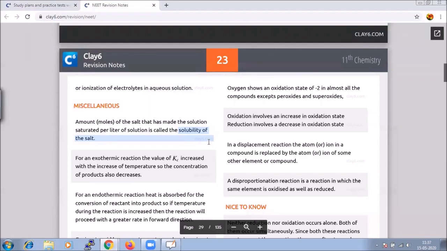So when we are saying the total amount of salt that has made the solution saturated, that is, it cannot dissolve further, which makes the solution saturated, we call it the solubility of the salt. And always remember, for any exothermic reaction, the value of Kc decreases with the increase of temperature. Hence, we could conclude that the concentration of the product will also decrease.